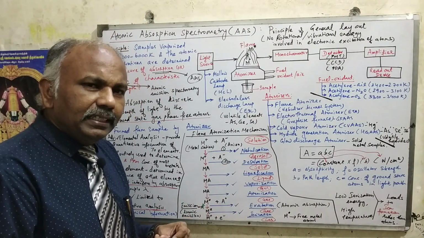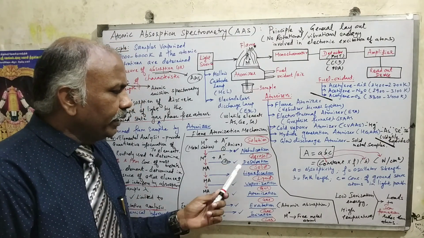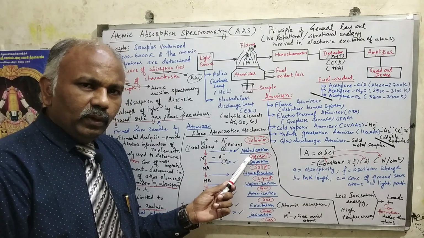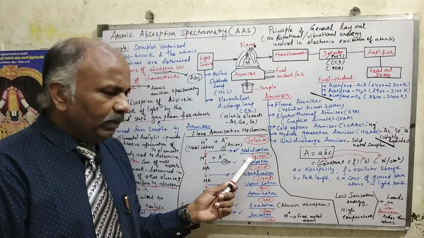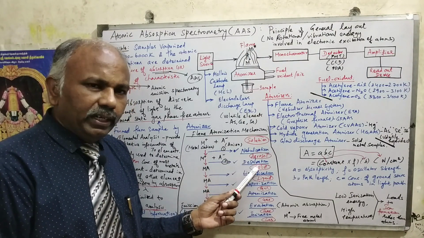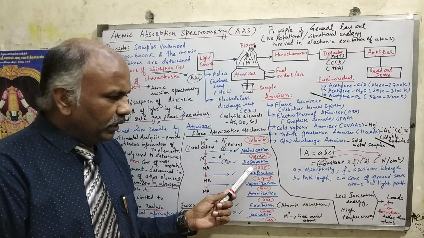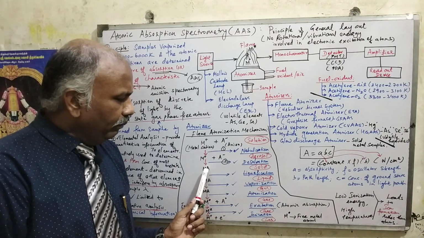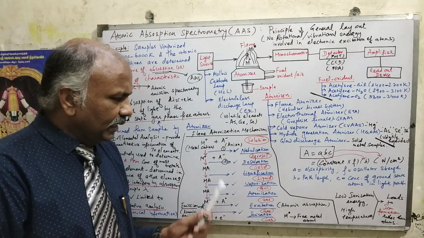Desolvation means any solvent present in the sample will be removed here. So what will happen? The aerosol is a mist of droplets. There we are removing the solvent, so that it becomes a solid, right? Once we do the desolvation, it becomes solid. So M plus A minus gives MA, right? MA is a solid as such, right? That is the second step.